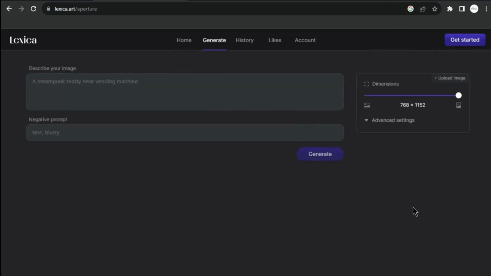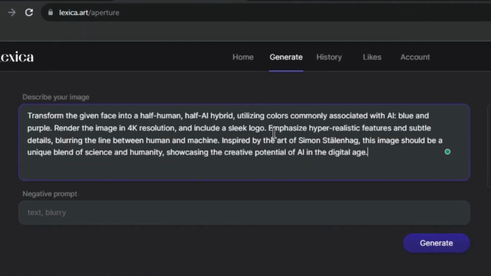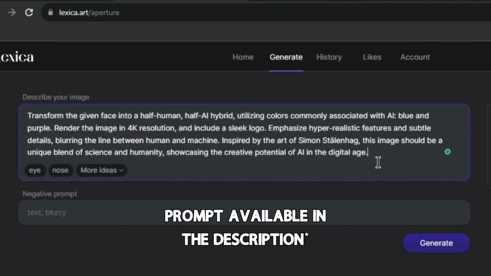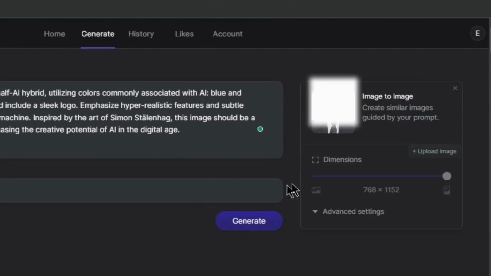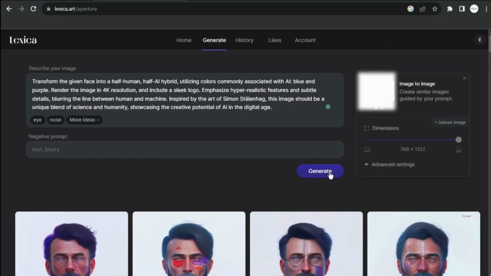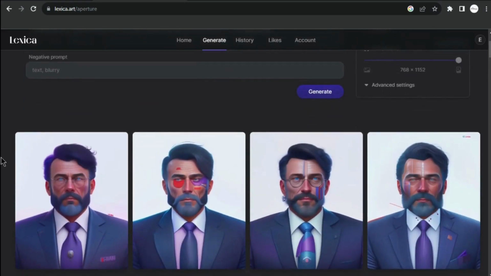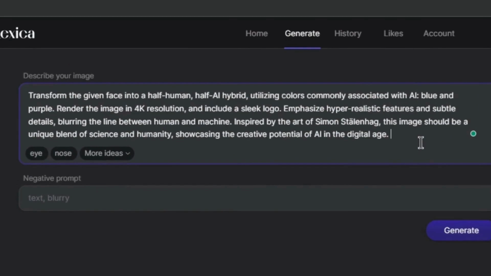Now, place this exact prompt and upload your own picture that you want your avatar to resemble. Click Generate. The results are decent, but I prefer a younger avatar. I'm going to adjust the prompt and run it again.